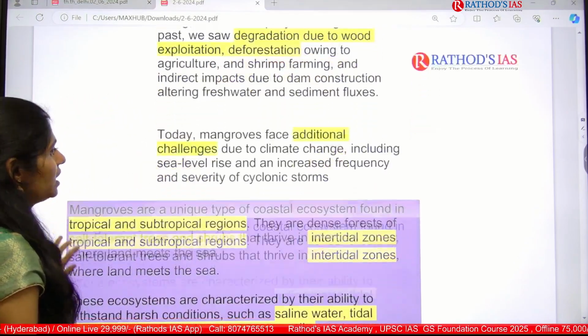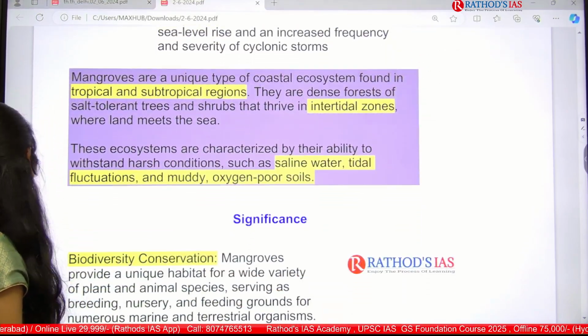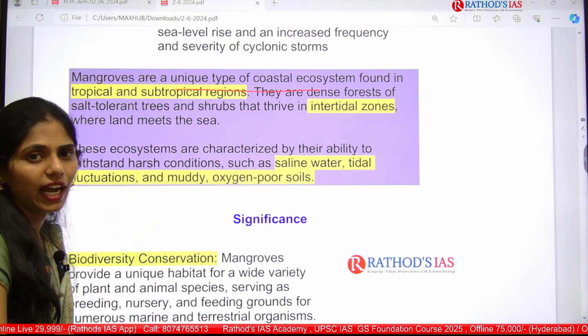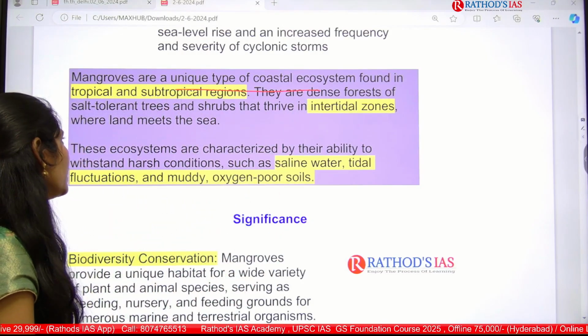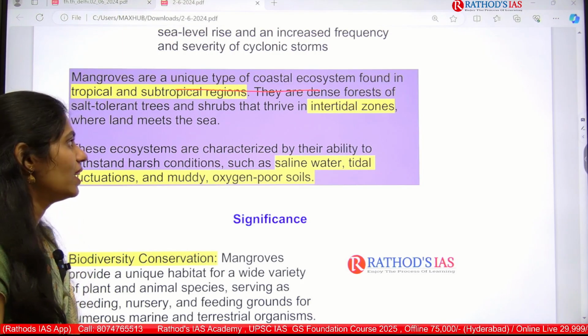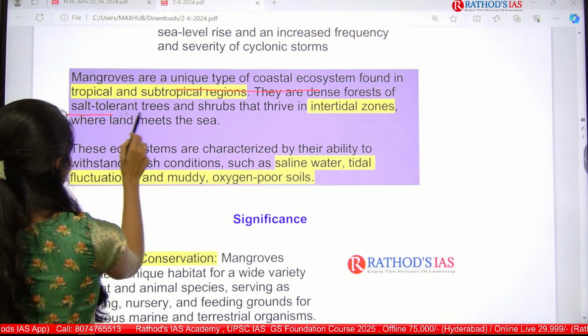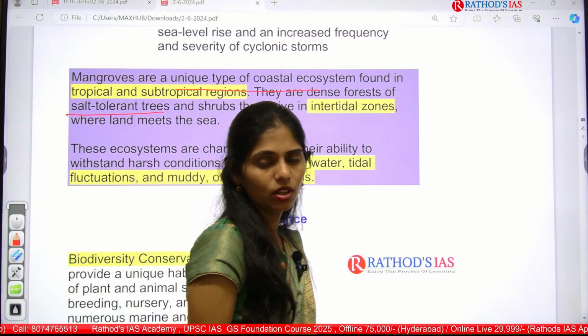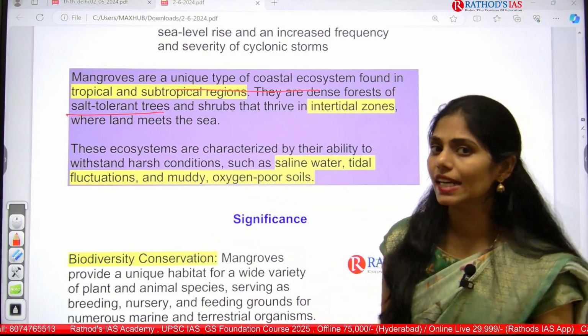And now let us see what these mangroves are. Mangroves are a unique type of coastal ecosystem, found in tropical and subtropical regions, and these mangroves are dense forests of salt tolerant trees because they are located in intertidal zones. Okay, so they are present in these intertidal zones.